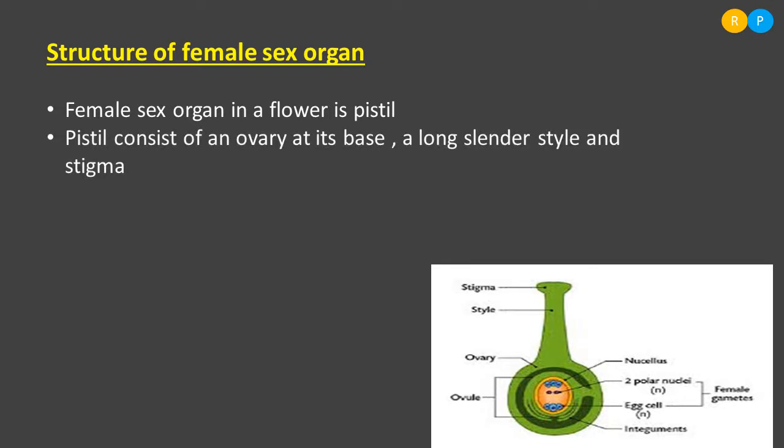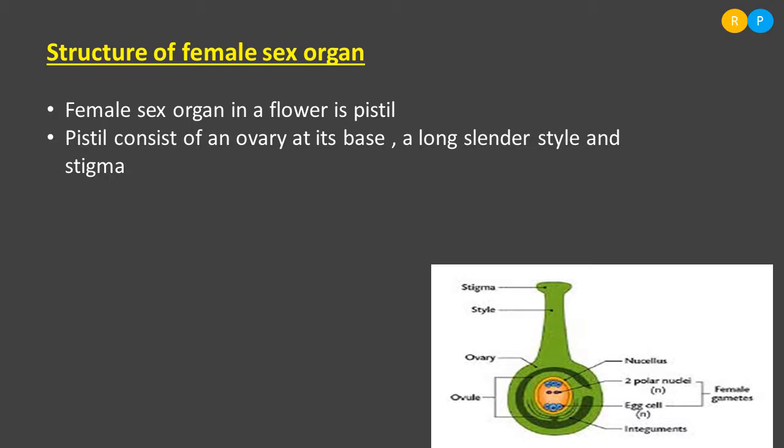The base of the pistil is known as ovary. This swollen base that we can find in the diagram is nothing but ovary. And the ovary is connected with a long slender structure, that is style. And style terminates with a chamber that is named as stigma. So stigma is a receptacle.